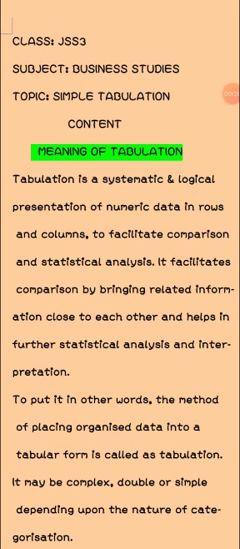What is tabulation? Tabulation is a systematic and logical presentation of numeric data in rows and columns to facilitate comparison and statistical analysis. It facilitates comparison by bringing related information close to each other and helps in further statistical analysis and interpretation. What does it mean?